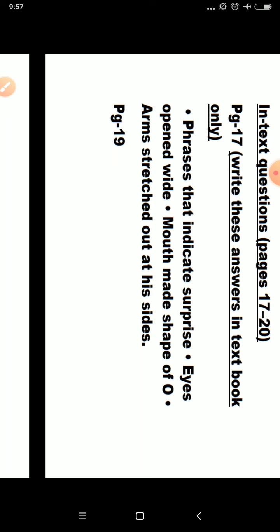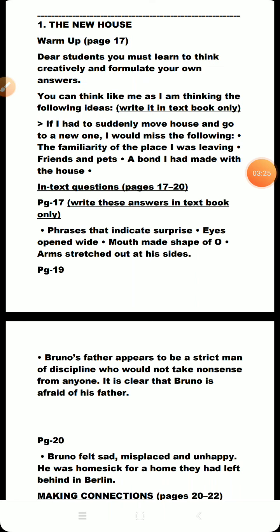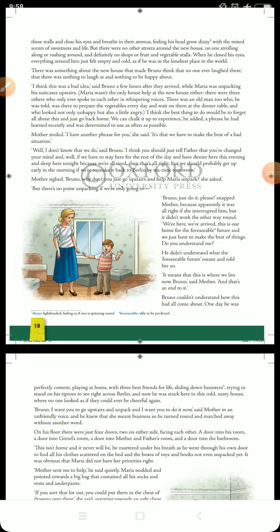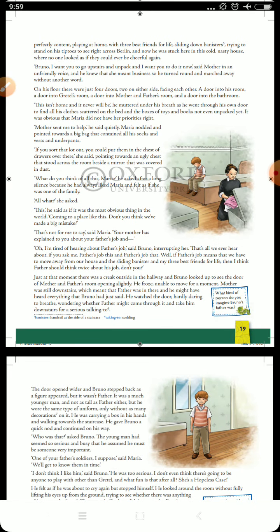After reading the chapter carefully, you will also be able to find them in the textbook. You can underline with a pencil, or you can write with a pencil if you are not getting it. So this is what we are writing. Dear students, on the next page there is no question, only explanation. You can read it and ask in the comment box if you are not getting any word in the dictionary, or give a reference with the page number and we will explain in the comments given below. Now let us move on to the next in-text question.